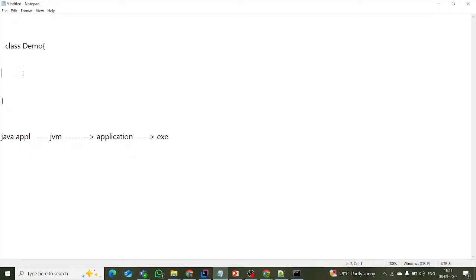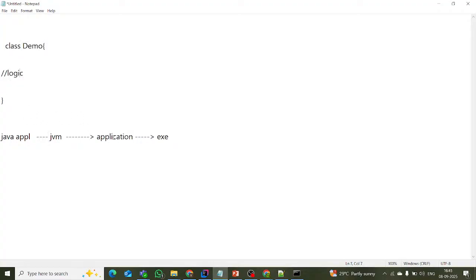Suppose this is a .java class, and in this .java file I wrote some business logic. To write this logic, the environment is provided by the JVM. After that, the application has been developed.